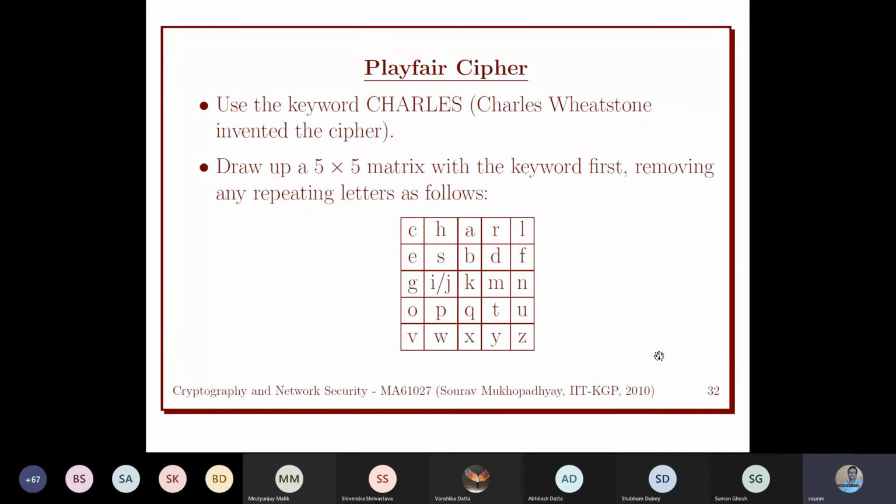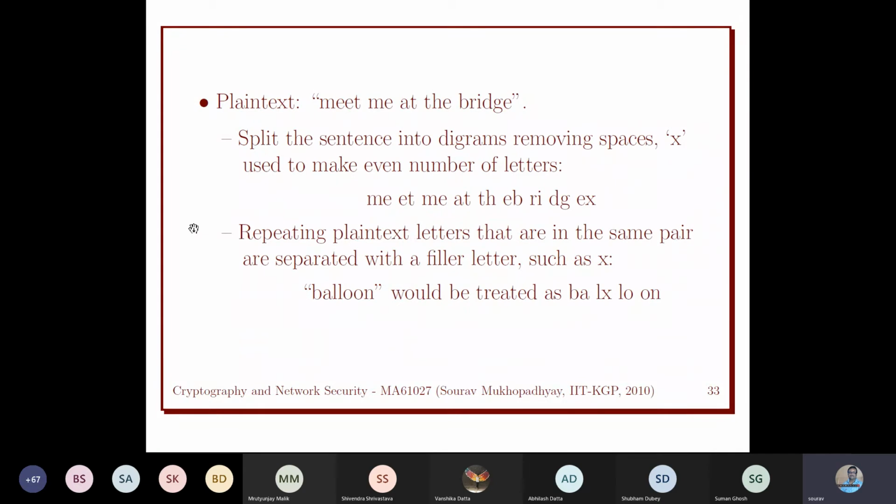Now the question is, after filling the matrix, how do we do the encryption? That is very interesting. We split the text into two alphabets together. Suppose this is the plain text: meet me at the bridge.